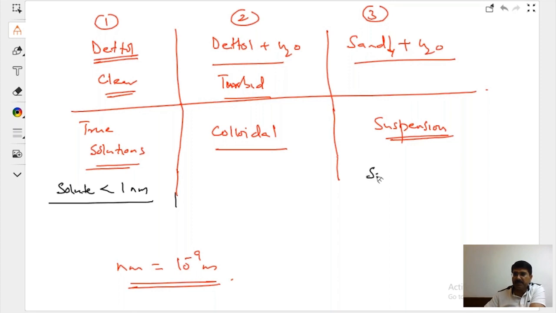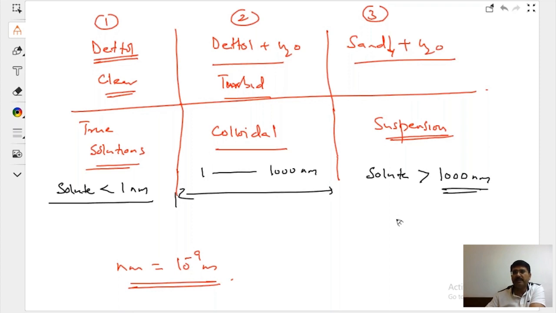In suspension, the size of solute particle is greater than 1000 nanometer. And in colloidal solution, the solute size is between 1 to 1000 nanometer.